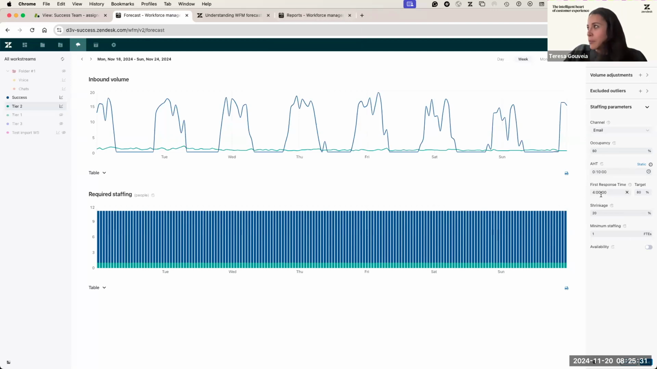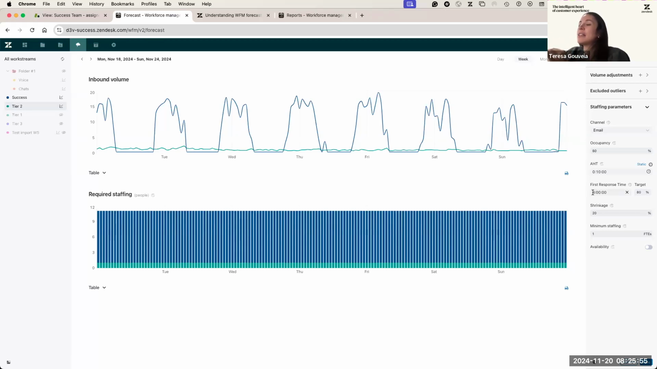This is interesting as well, because this is something that you have to come here and play around with to also check what's going to be the required staffing, because it's not the same. So this is a ticket, an email-based workstream. It's not the same if I'm saying here that I want 80% of the times my tickets to be replied under 4 hours. At least the first message sent to the customer has to be under 4 hours.